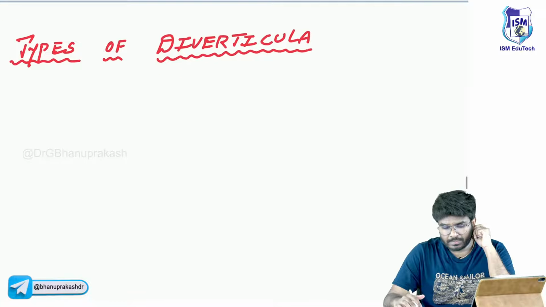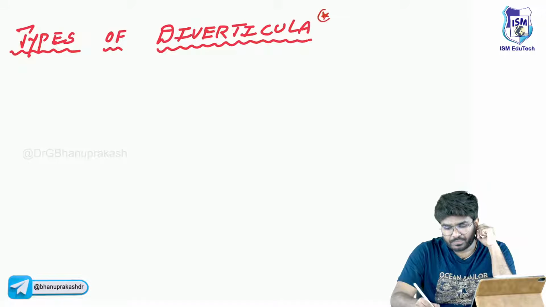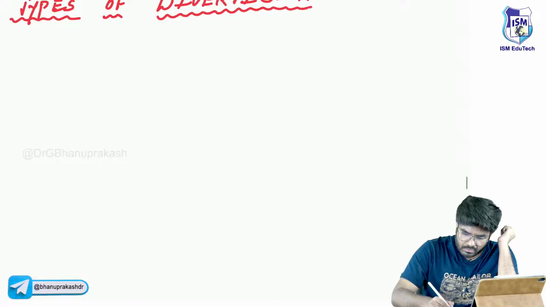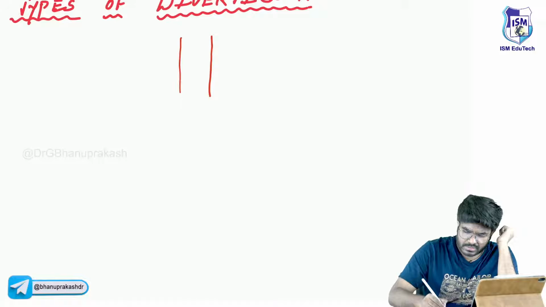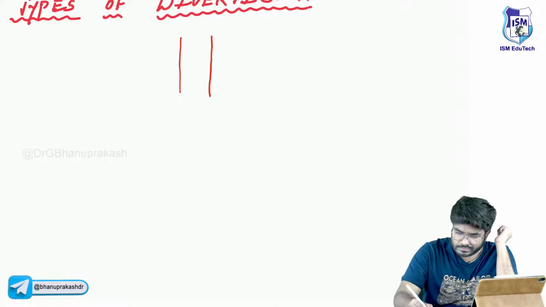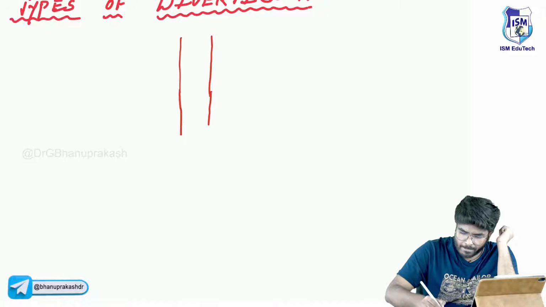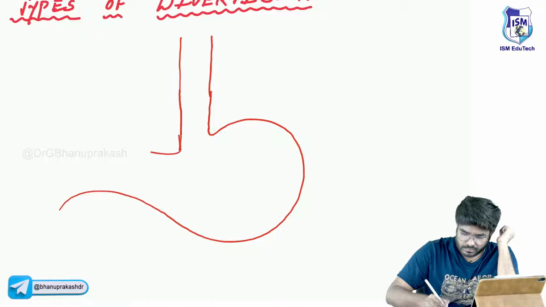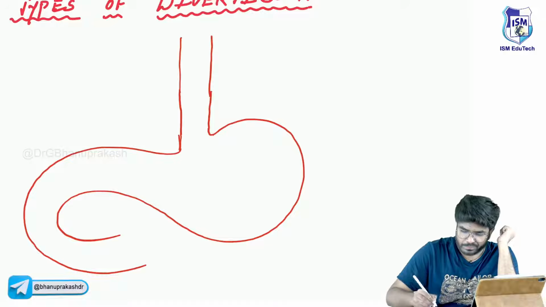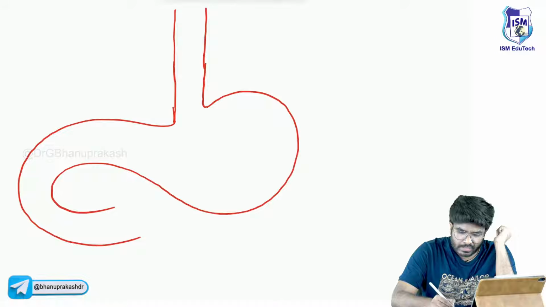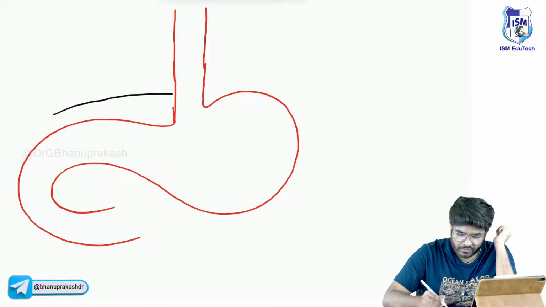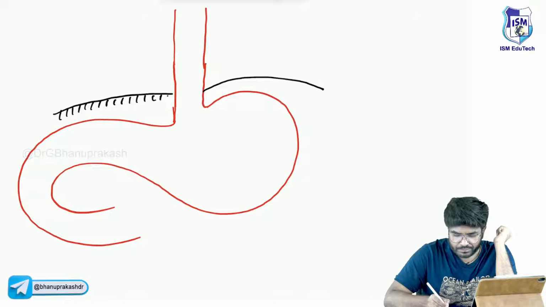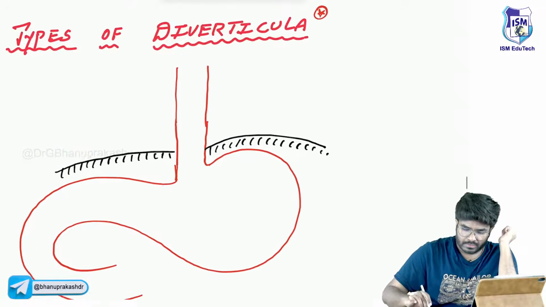Now, after this, let me discuss the different types of diverticula in the esophagus. For your exams, this is a little important topic, so let me draw. Let me show you something like this. This is the esophagus and this is the diaphragm.